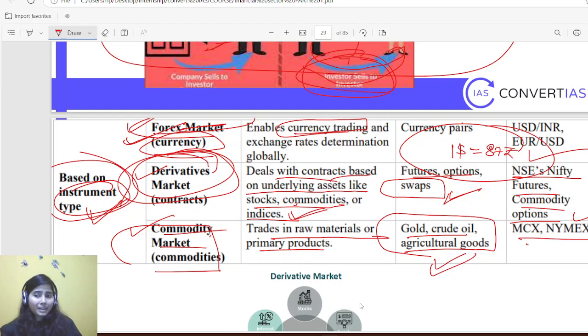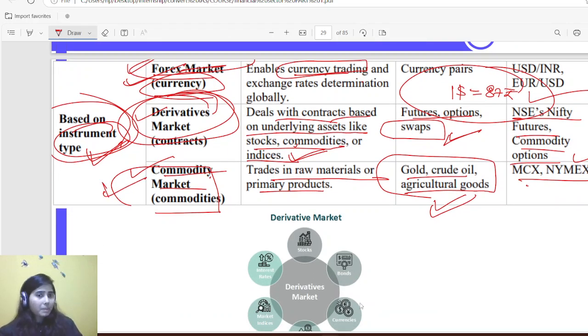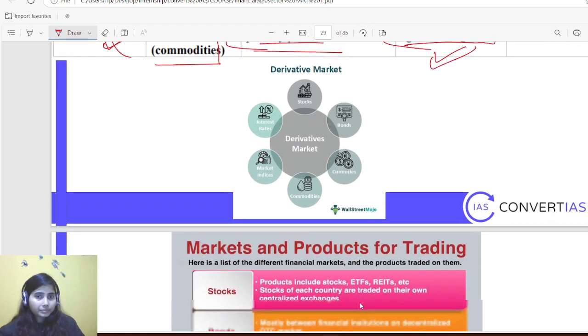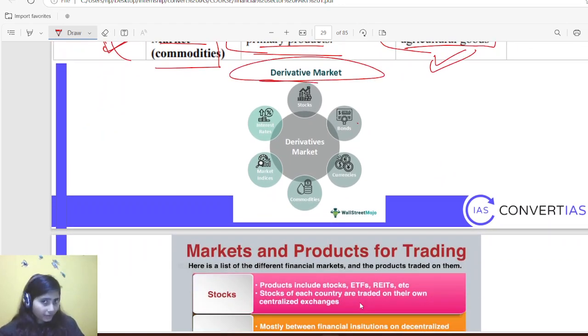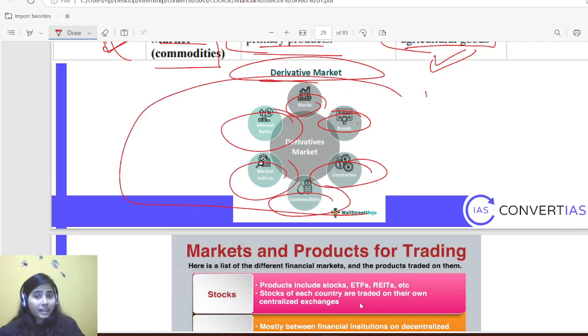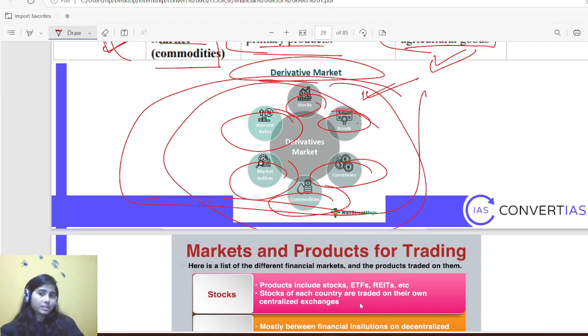So again, there is a separate platform for the commodity market as well. People used to buy and sell depending on the scenario, and companies registered on the commodity market used to get money, but in tangible form they used to trade in raw material or primary products. Derivative markets are of different types: stock, bonds, currencies, commodities, market indices, interest rates. They generate profit on behalf of these things, so they can be dependent on multiple things.